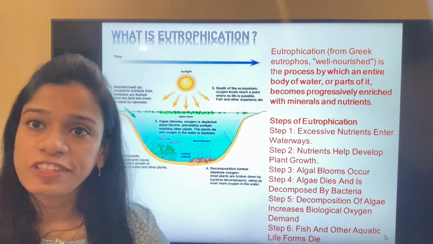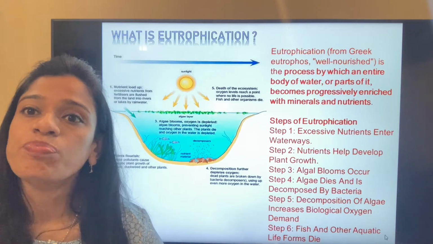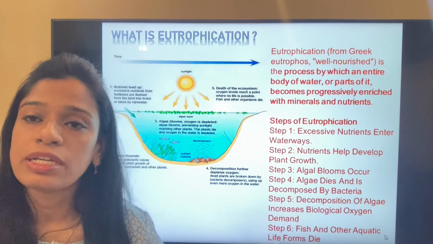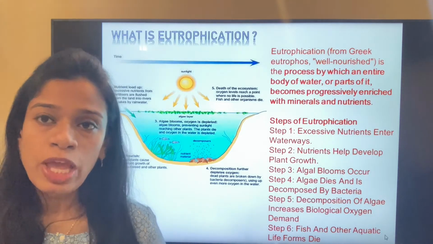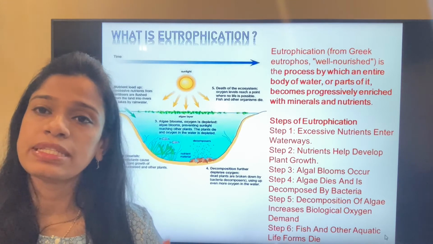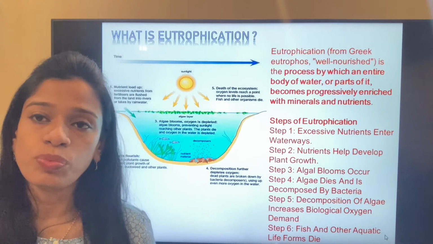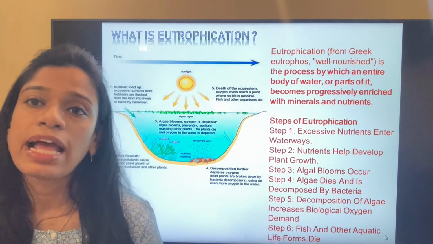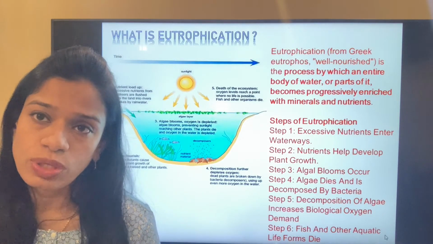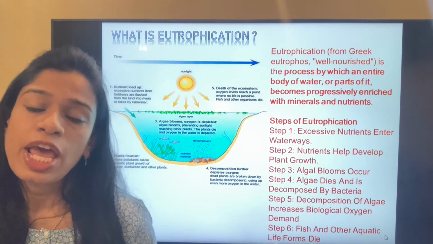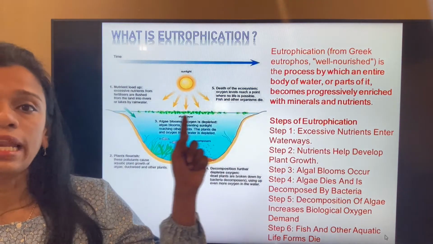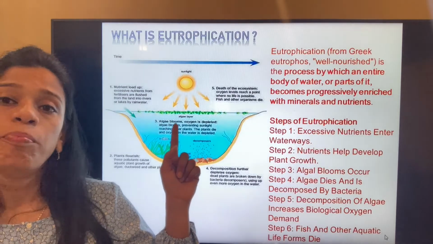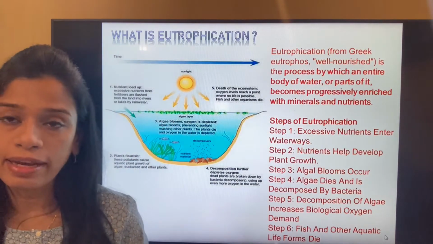This consists of fertilizers and many materials which are abundant in nutrients. Because of these nutrients, there is an algal bloom. It helps in the growth of the algae, and also the plants. Due to this growth, the algae forms a thick layer on the top of the water, barring the entrance of sunlight.